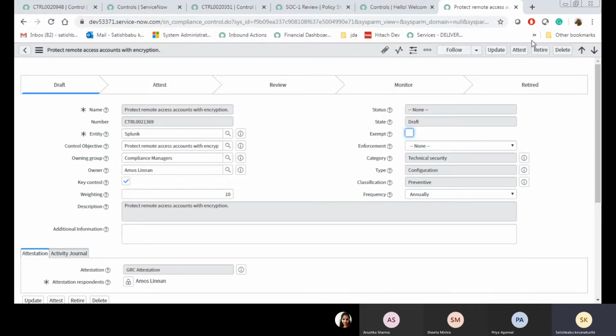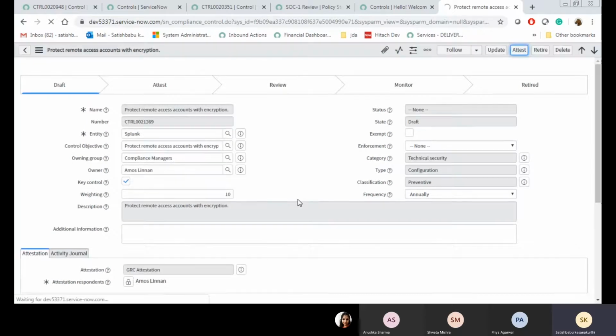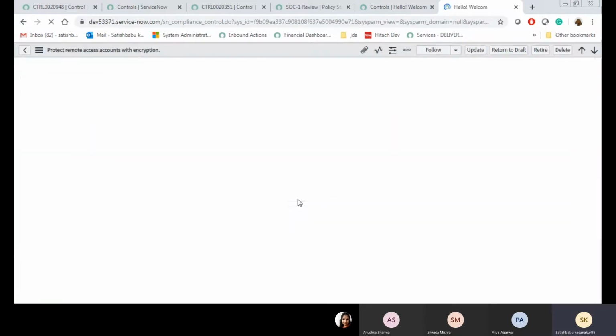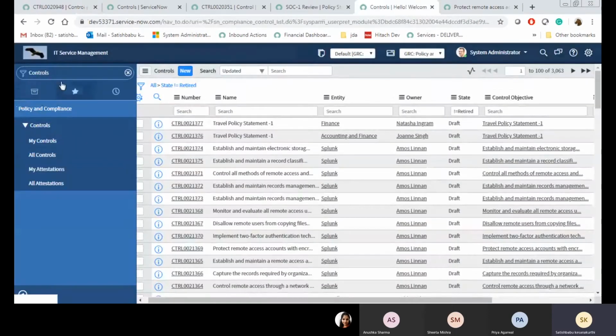Let me go through attestation. Once you're done with this process, just go to attestation. When it is moved to attestation, one attestation is created. Where do you find this attestation? You will find it here.